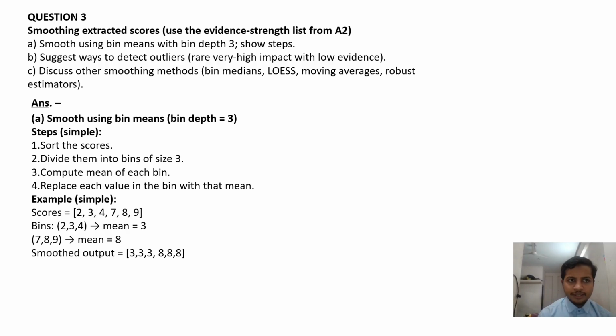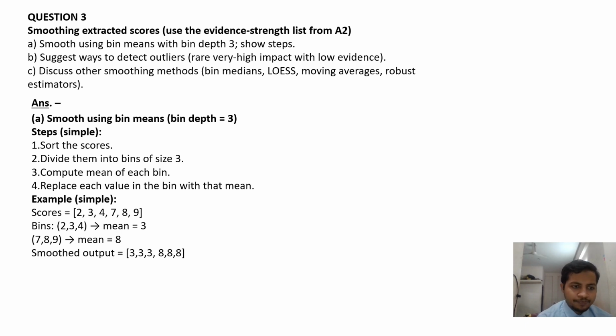Now the third question is smoothing extracted scores. Use the evidence strength list from A2. Smooth using bin means with bin depth 3. Steps: number 1, sort the scores; number 2, divide them into bins of size 3; number 3, compute the mean of each bin; number 4, replace each value in the bin with that mean.